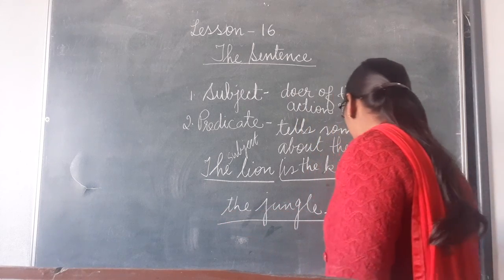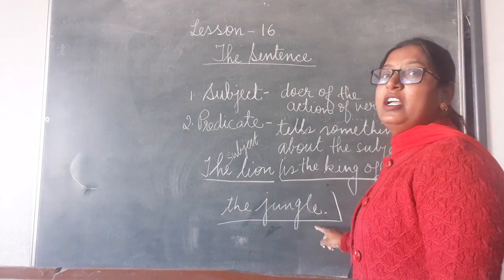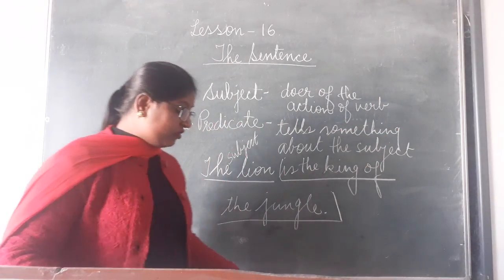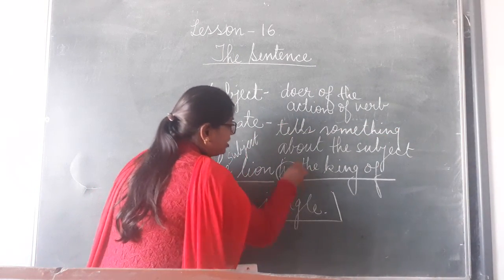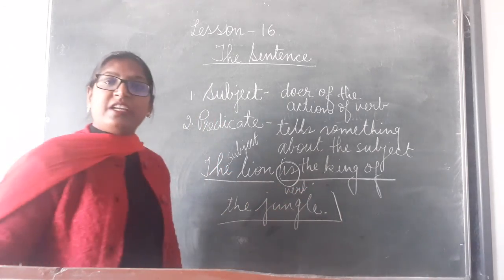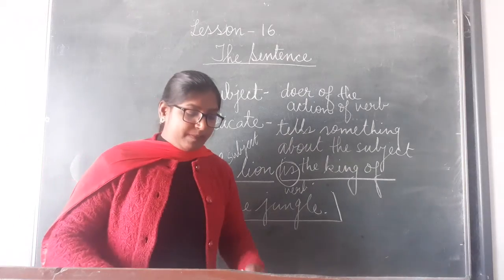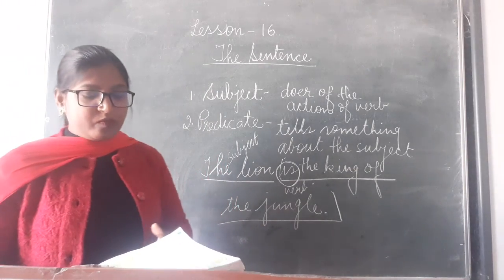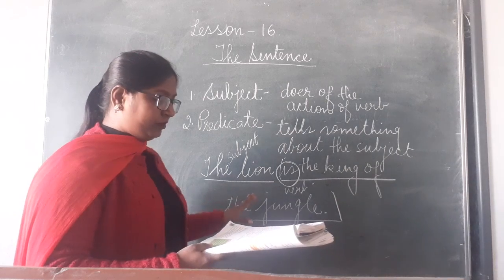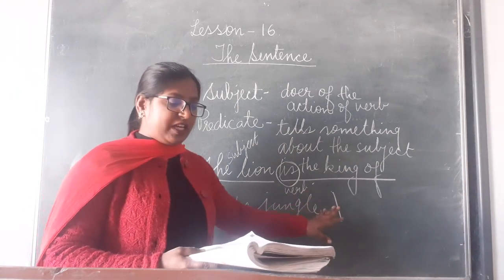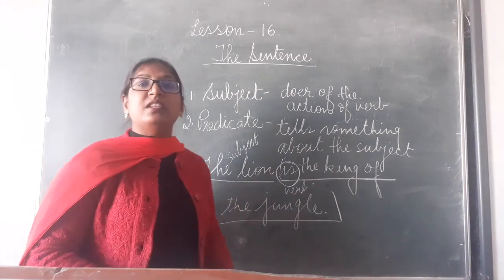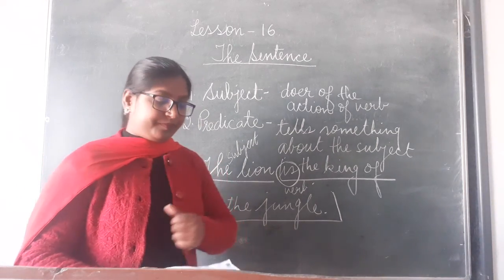Is the king of the jungle is the predicate in this sentence. And dear children, verb is always the part of the predicate. Clear? Verb is always the part of the predicate. In this sentence, the predicate is the king of the jungle. It gives us information about the subject, that is the lion.